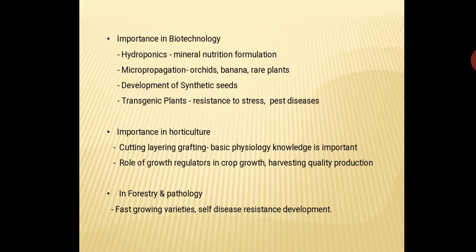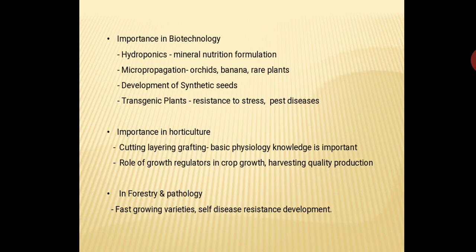For example, cutting, layering, grafting. In cutting, we cut the plant into small pieces, and each piece of that plant or organ is buried in moist soil and allowed to grow as a new independent plant. In this technique we must have the knowledge of physiology. Any plant cannot be propagated by making cuttings. For example, only dicots or gymnosperm plants can be cultivated by making cuttings. No monocot plants can be used for making cuttings and developing new plants.